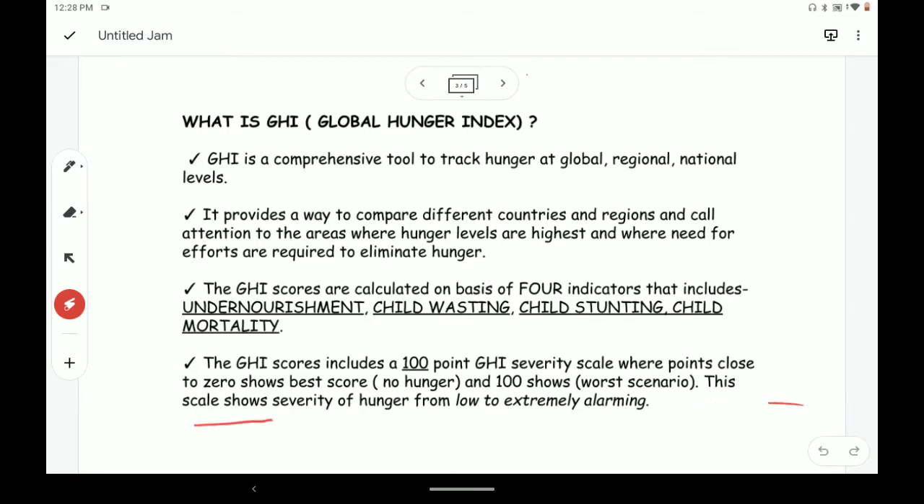This scale shows severity of hunger from low to extremely alarming. So those who are near to zero show low, and those who are near to 100 marks show extremely alarming situations.